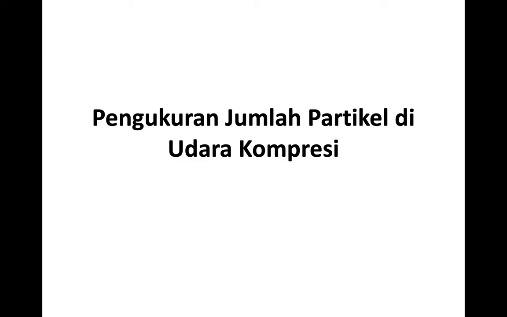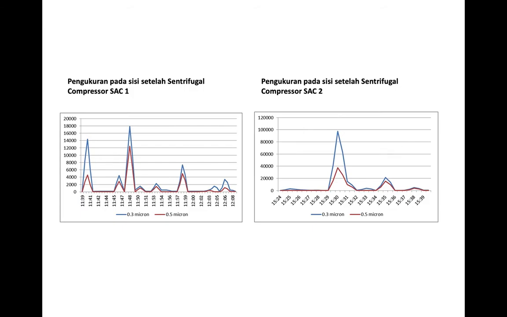But for the centrifugal compressor there is no oil injected, so we can call this compressed air oil-free compressed air. So we just measure the particulate content or particulate number in the compressed air system.